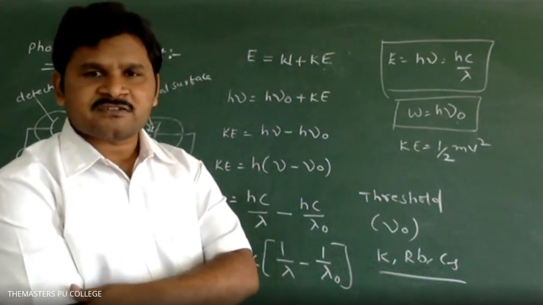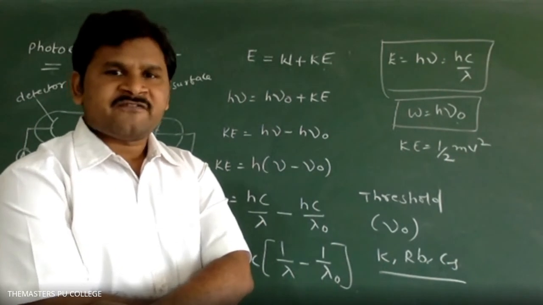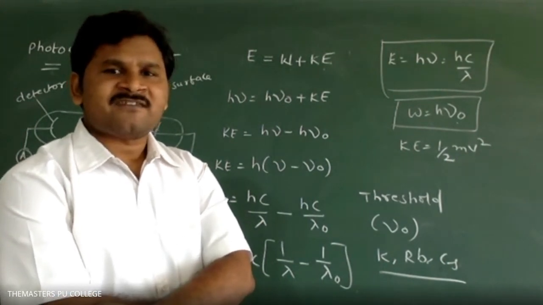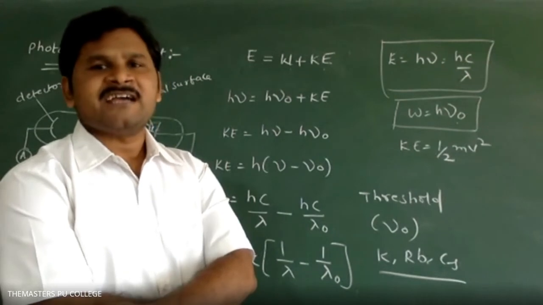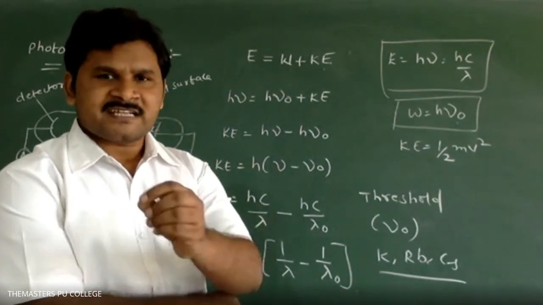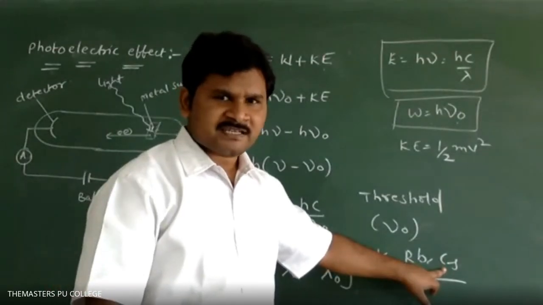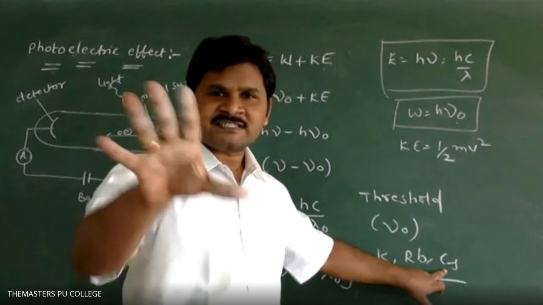Every metal is associated with its own frequency. If light of greater frequency falls on it, then only electron ejection takes place. Then it is called threshold frequency, slightly greater than that. Any minimum frequency is known as threshold frequency. Suppose its frequency is 5.